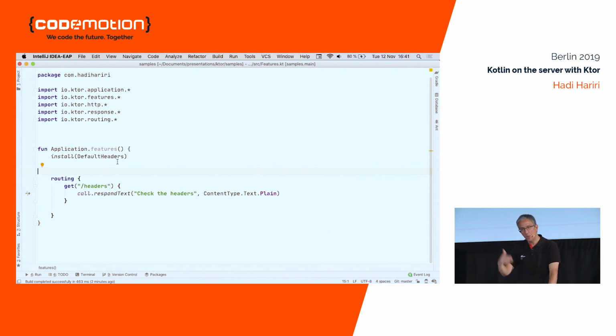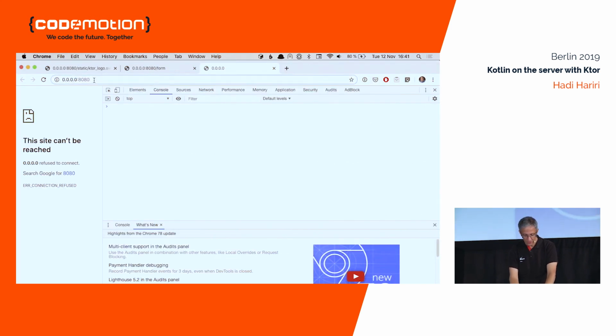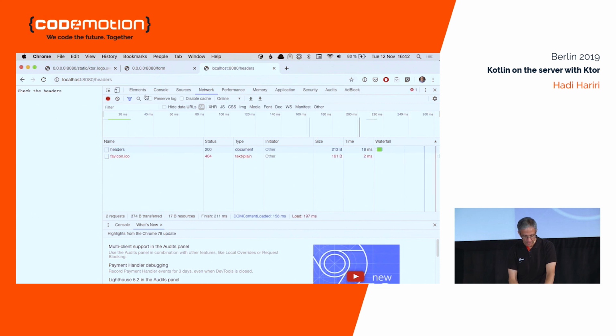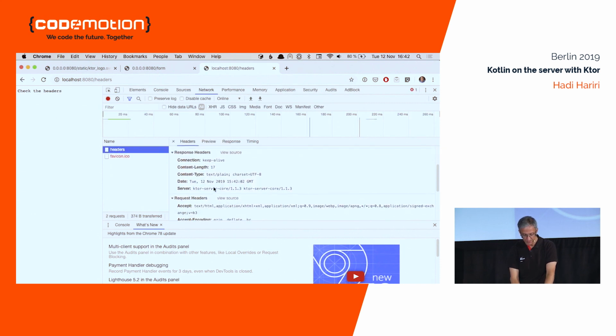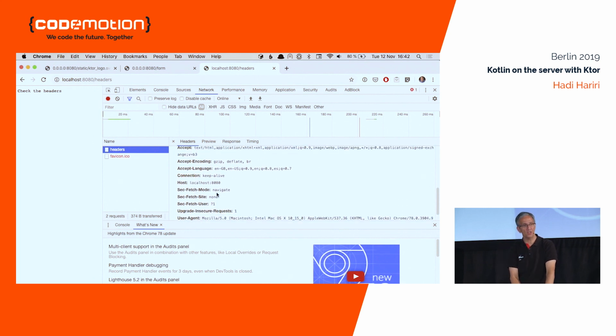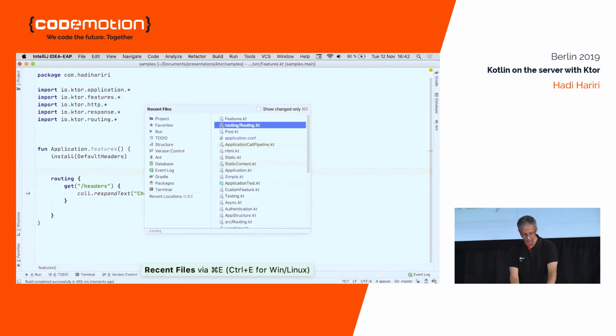So out of the box, when you start a new Ktor application, there's about 5 or 6 normal features that you're always going to be installing, right? If we were to run this one, we would be able to access the headers. If I open up the browser, go to network, and go to localhost:8080/headers, you can see that I get my headers. Some of these headers wouldn't even be present if I didn't install default headers. So that's something you would normally use when creating a Ktor application.